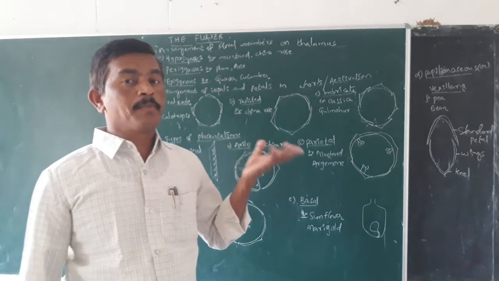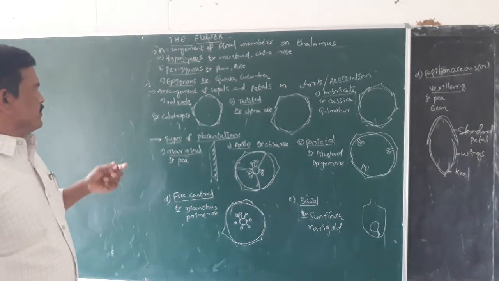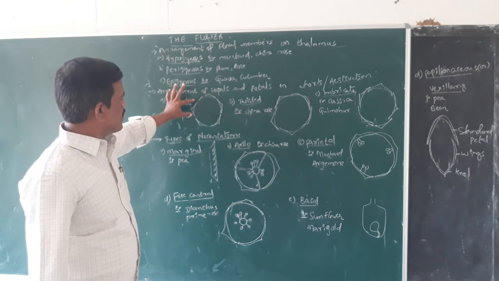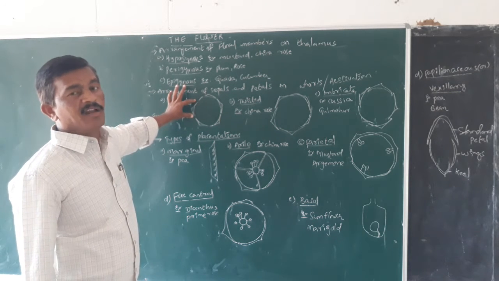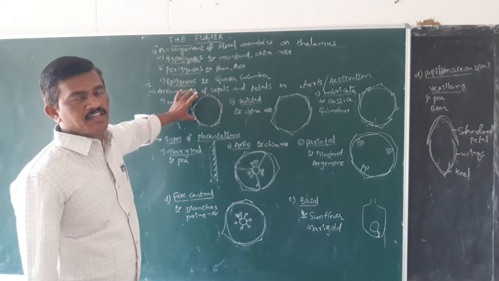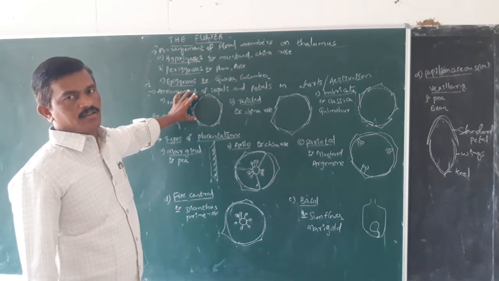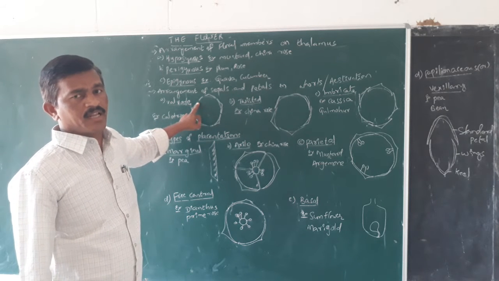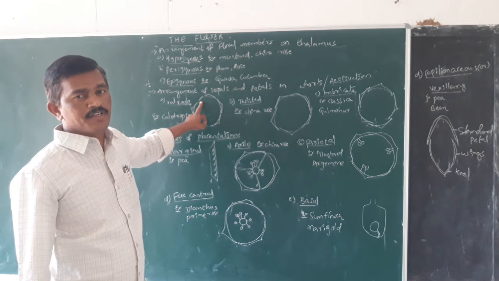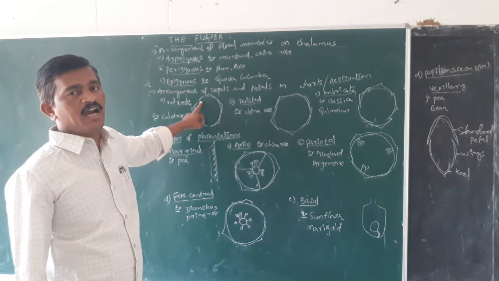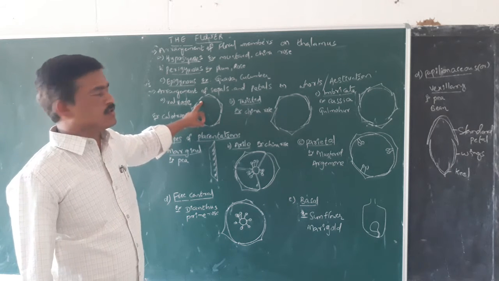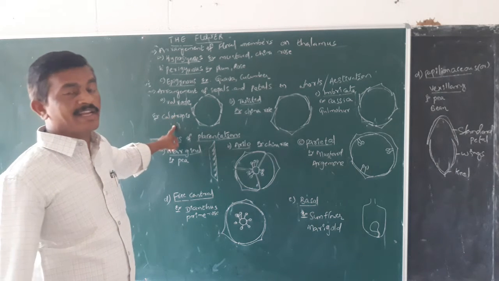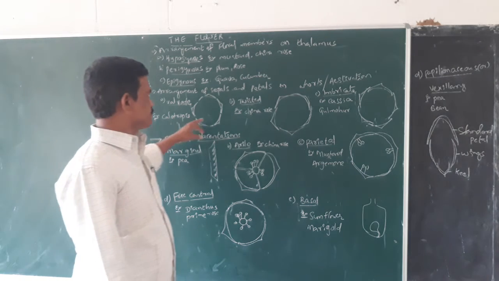be vexillary and papilionaceous. So here in case of the valvate aestivation, the margins of each sepal or petal fuse with the margins of the other. That means each margin of a sepal or petal combines or touches with the margin of the other sepal or the petal. So that kind of aestivation is called valvate aestivation, found in Calotropis gigantea.